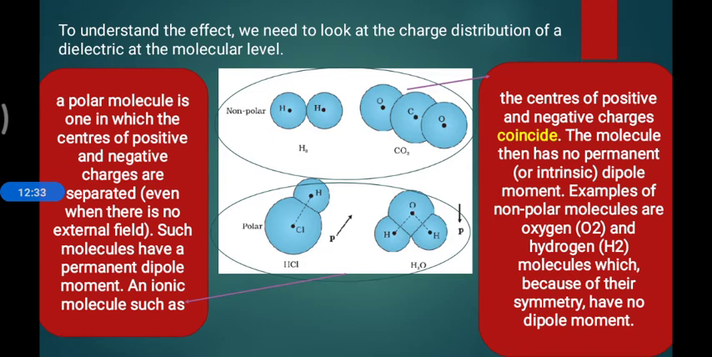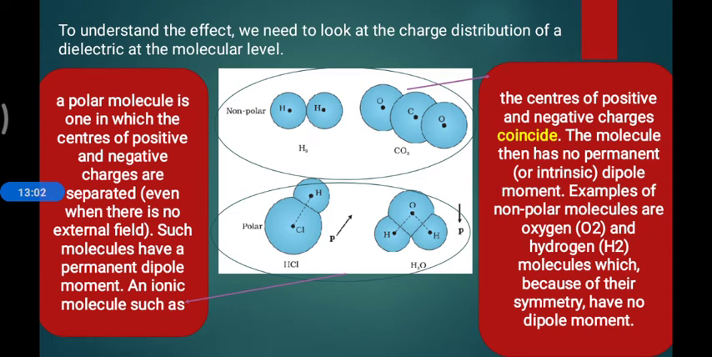A polar molecule is one in which the center of the positive charge and the center of the negative charge are separated. See, HCl is like H plus Cl minus, but the Cl minus is very big, with atomic number 17 compared to hydrogen's one. So the charges are separated from each other. So even when there is no external field, the molecule still has a permanent dipole moment.